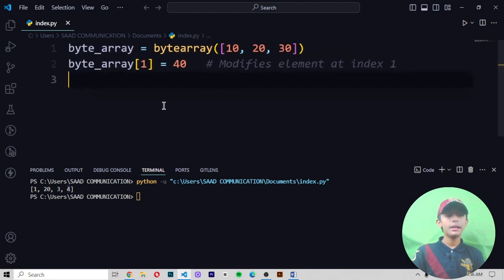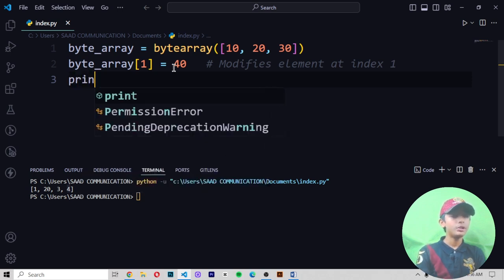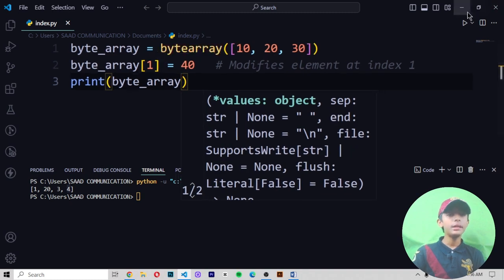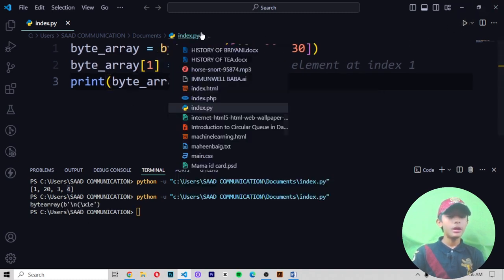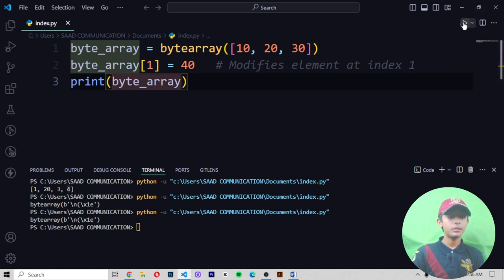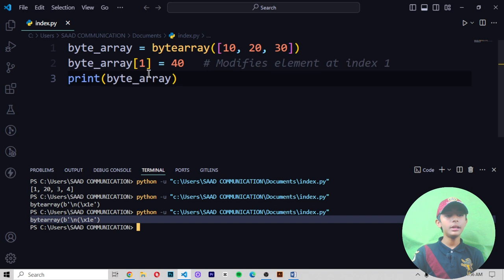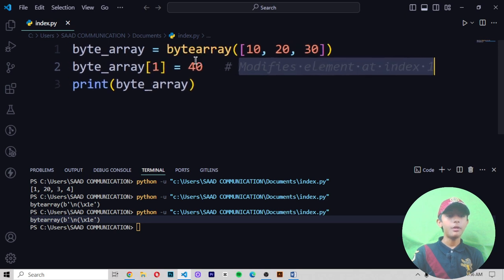Like this is a byte array. In the second line, it modifies the element at index 1. Let me show you. Now it gives me 10, 40, then 30. Let me save it and run it. So, byte B, in the second line, it is modifying the element at index 1, from 20 to 40.